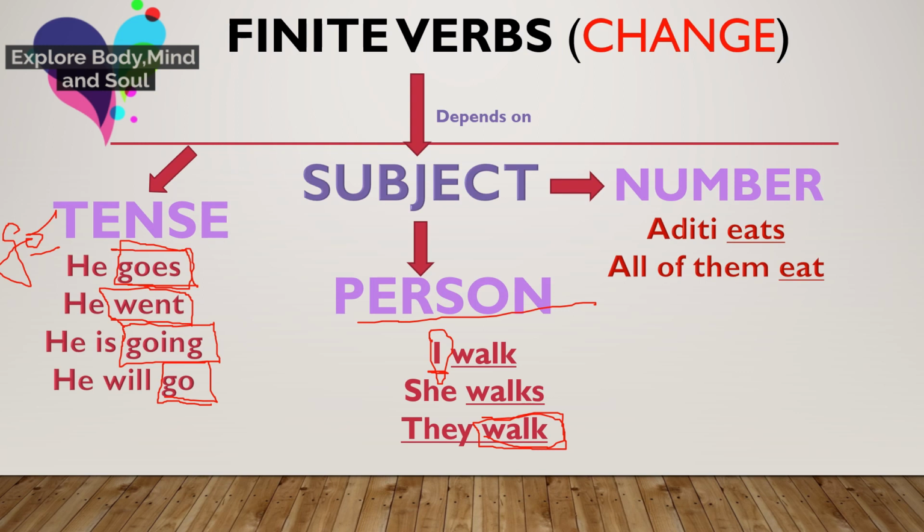And let's see the last case, that is number. In case of first, or you can say singular subject, the verb was eats. That is the singular form of the verb. All of them eat. Again the form has changed. Here the verb taken was eat. So you can notice that when we change the person or number or the tense, in all the three cases, the form of the verb kept on changing.